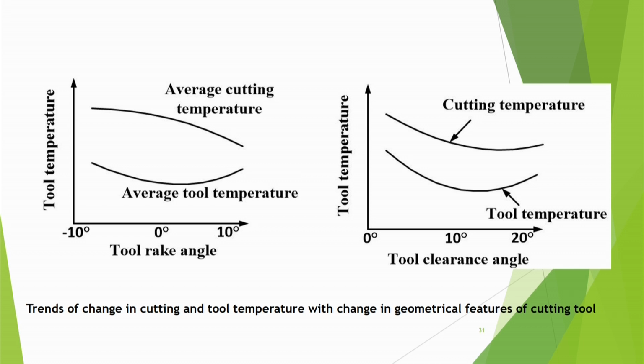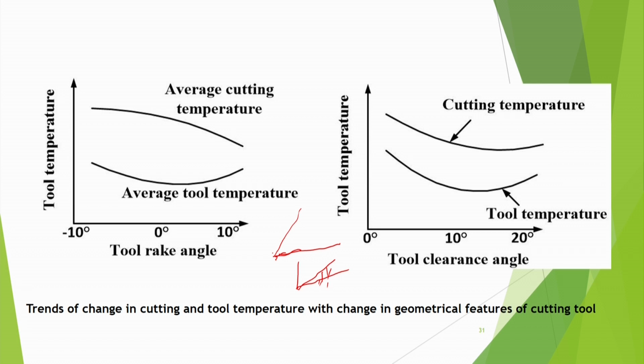So it is obvious that if the rake angle increases, then your machining will be easier and your cutting temperature will be reduced. But if rake angle is increased too much, then the volume of the tool reduces. Suppose this was one tool, but now if it is like this, rake angle has increased a lot. So this tool has become thinner. That means this will have a tendency to increase the tool temperature. So that is why we get this type of behavior.